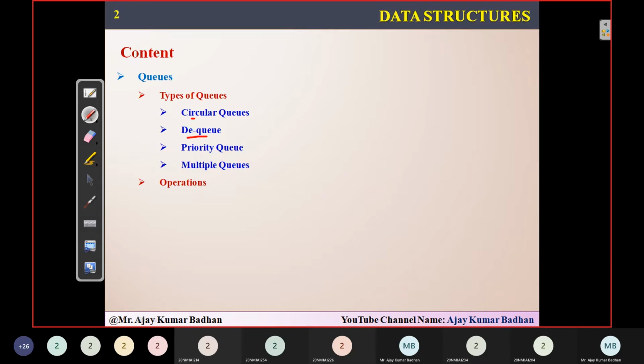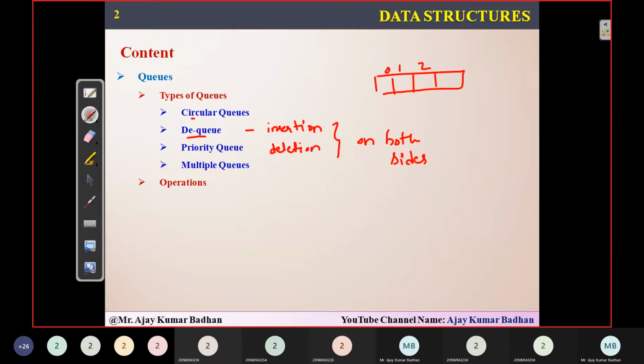After that we discussed something called dequeues, where we have seen that insertion and deletion can be done on either side. Insertion and deletion operations can be done on both sides. What I mean by that is, this is an array 0, 1, 2, 3. You can insert the element from this direction, and we can insert from the other direction also. In the same way we can delete the elements from this direction and from the other direction.